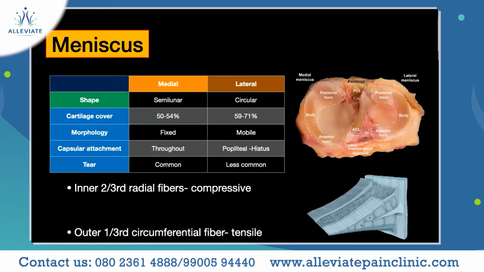That's why medial meniscal tears are more common than lateral meniscal tears. And in the architecture of the meniscus, the inner 2/3 radial fibers act as compressive, and the outer 1/3 circumferential fibers act as a tensile load to take up the load activities.